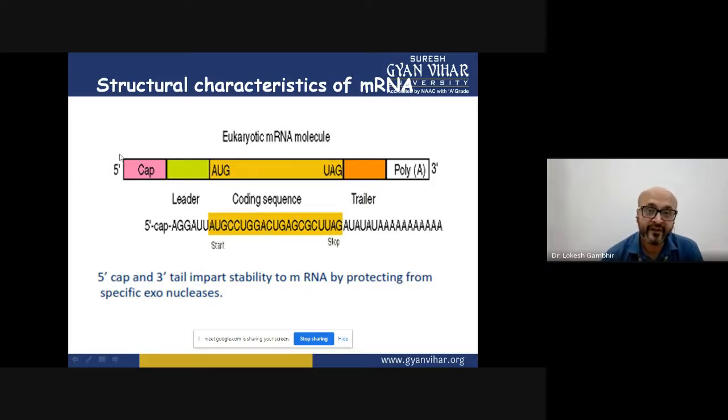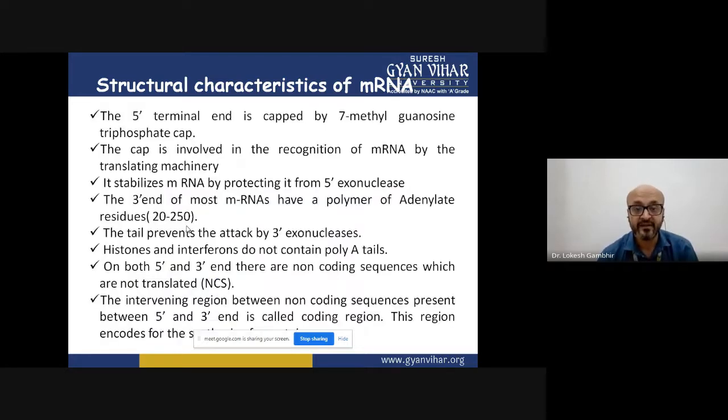Then at the 5 prime position, there is a guanine. At that particular G, there is an addition of a methyl group at the 7th position, which we call 7-methyl guanosine. This 7-methyl guanosine triphosphate forms a kind of cap on this mRNA.